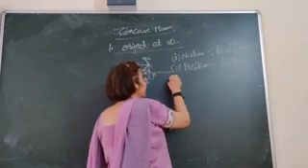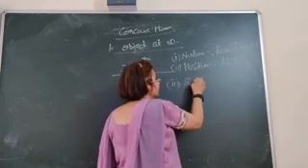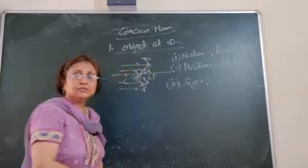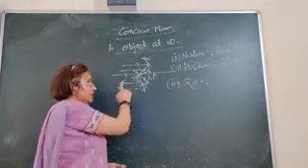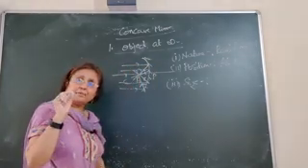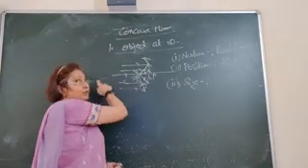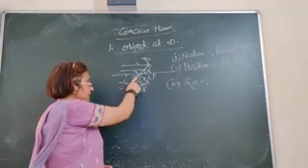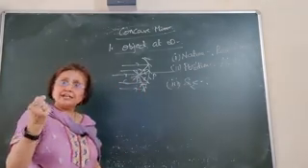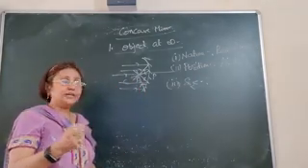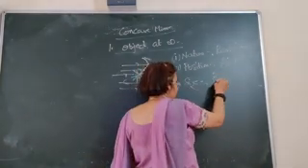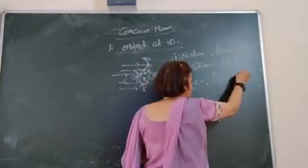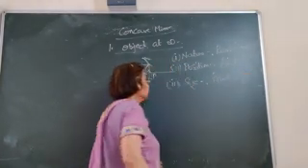Then the third point we will discuss is the size of the image. Here the size of the image is a point size image. You can consider the object to be the sun, quite big, and here the image is the bright spot of the sun. So it is a point size image.